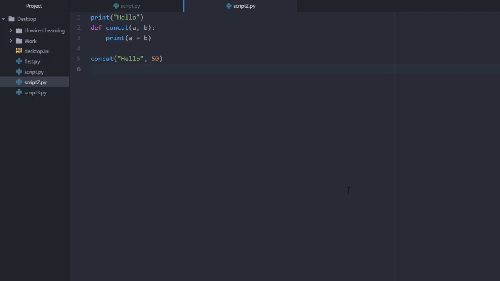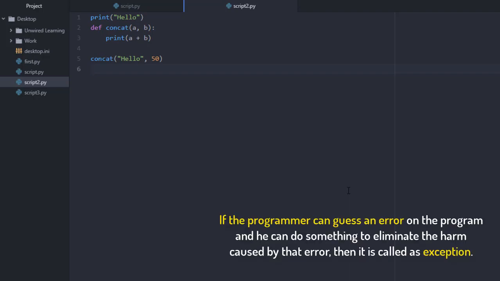That can be controlled and handled by a programmer, either by keeping a check on input or adding some restriction while performing this function. So we can handle it as a programmer. That means if a programmer can guess an error in the program, he can do something to eliminate that error or eliminate the harm that can be caused by an error. Then it is called an exception.